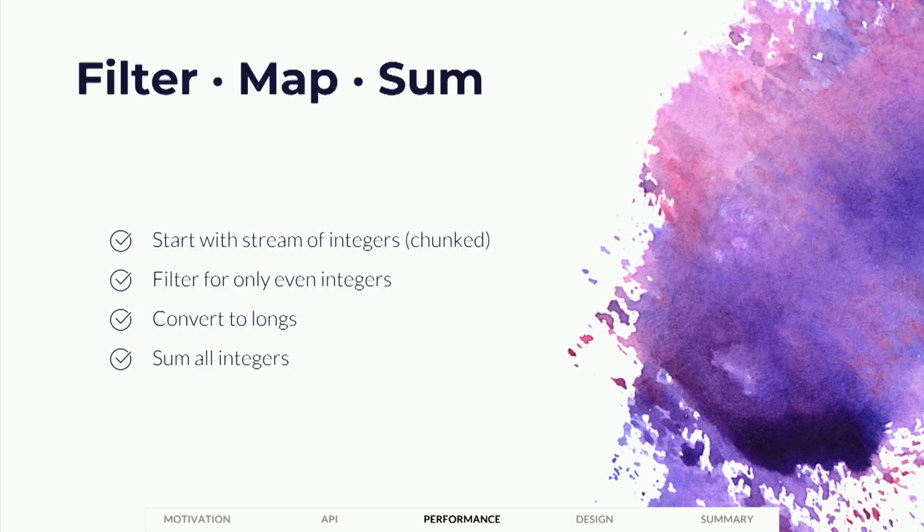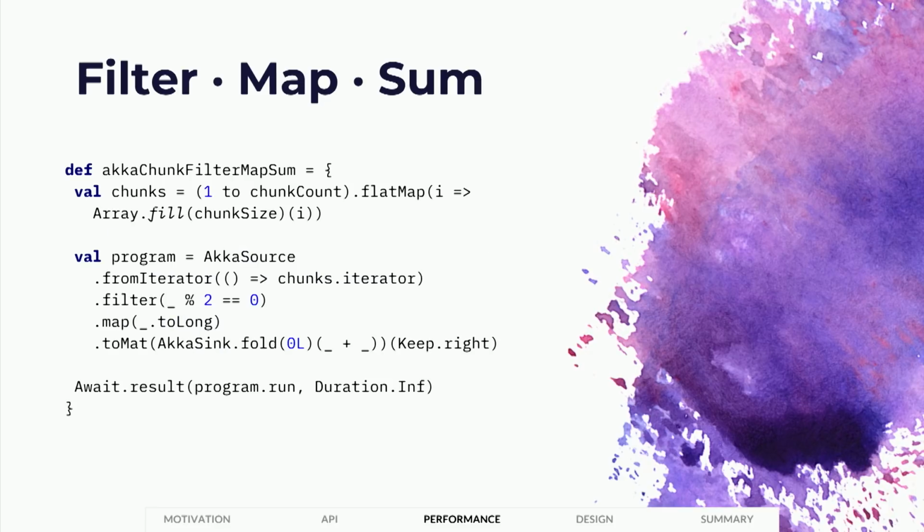The first one starts with a stream of integers, 50 million, and filters just for even integers, converts them to longs, and then sums them all up. So very simple, simple enough that I can show you the implementations in a line of code. We start off with Akka-stream. So in the most straightforward way, constructing an Akka-stream that reads all these different integers, filters them, converts them to longs, and then ends up folding them.